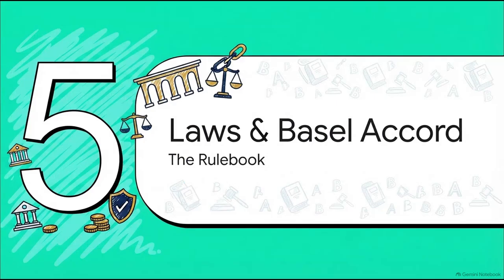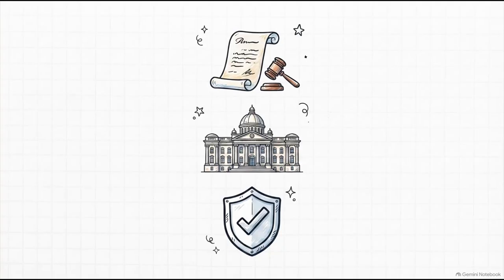All right, Section 5, banking laws and the Basel Accord. Let's look at the rulebook. Here are the absolutely non-negotiable legal facts you just have to know. First up, the big one. All banking activities in Bangladesh are governed by the Bank Company Act of 1991. Second, our central guardian, Bangladesh Bank, actually began its operations on December 16, 1971. Before that, it was known as the State Bank of Pakistan.